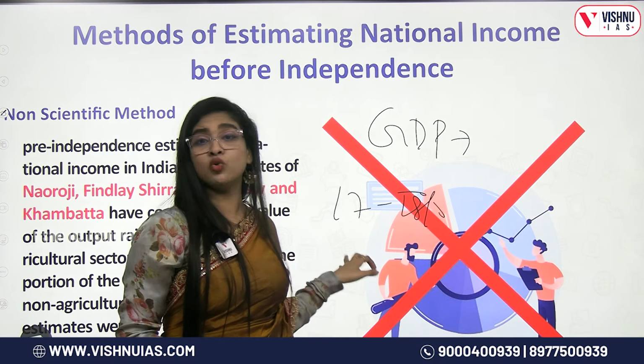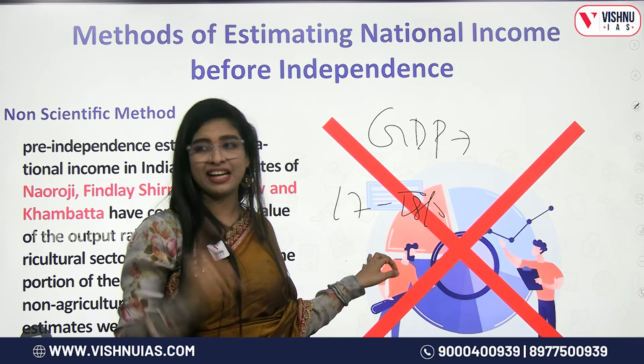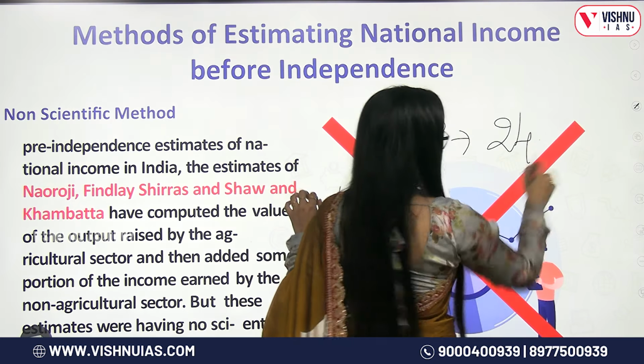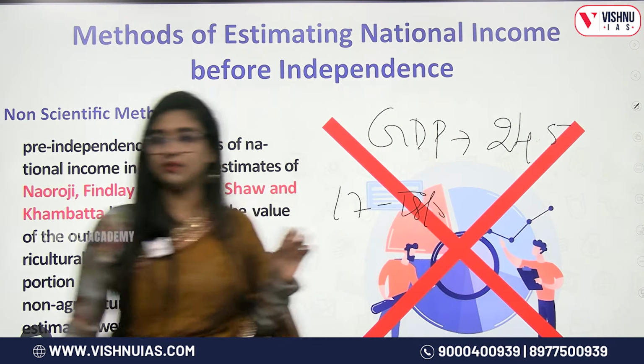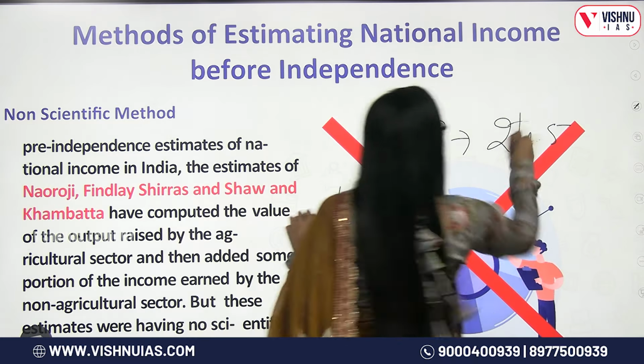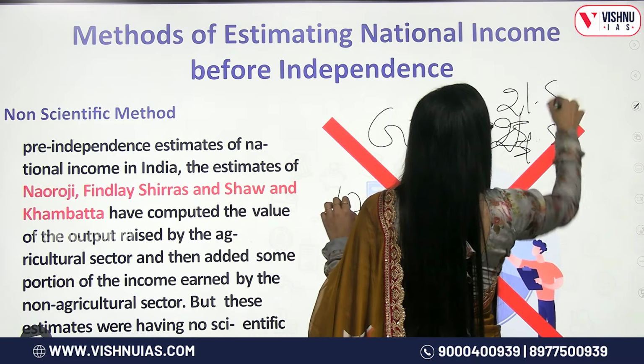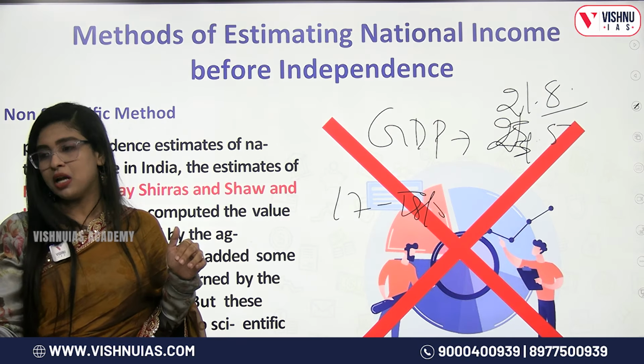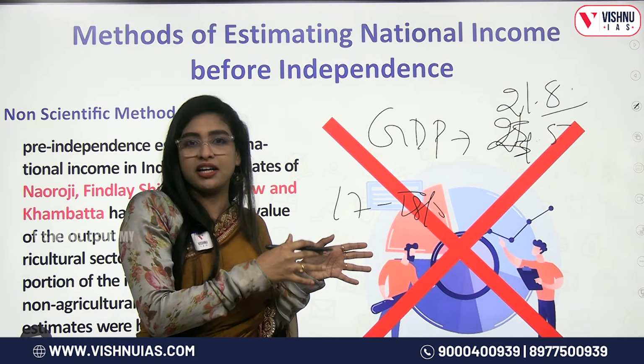But as per 2022-23 data, it is 21.8%. It has crossed 20. But still it is not a sufficient figure.